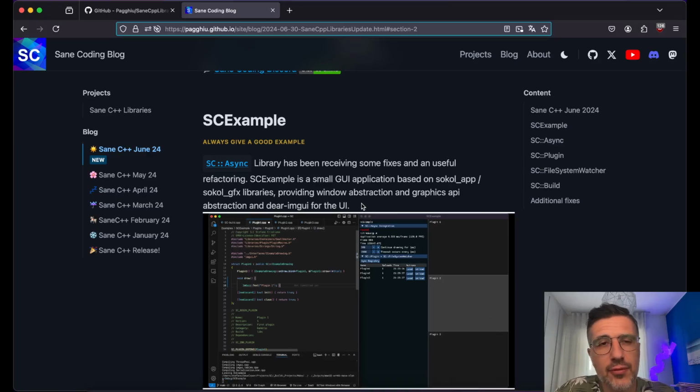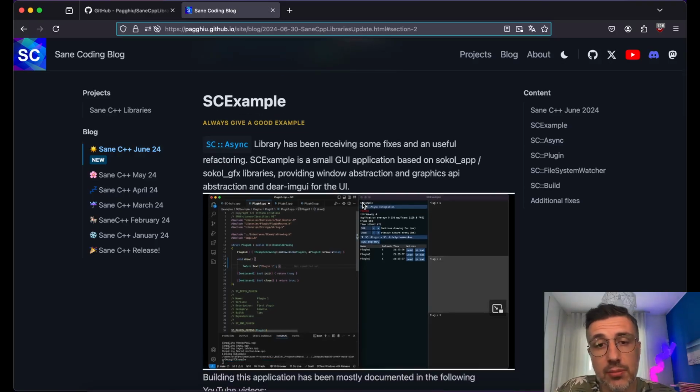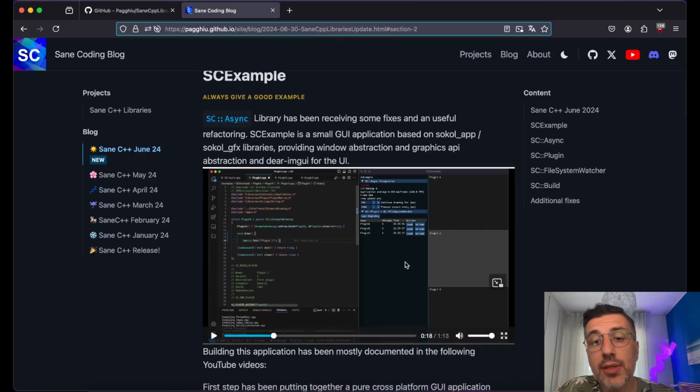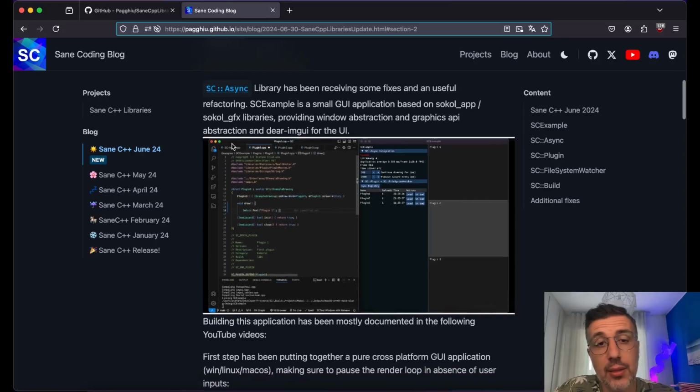The library itself does not provide any UI framework, so I'm just reusing the SCExample platform abstraction, window abstraction and GFX abstraction libraries, and a GUI library for UI to create this small sample. This is mainly to show the integration of these two libraries with SCEasync and some other libraries.